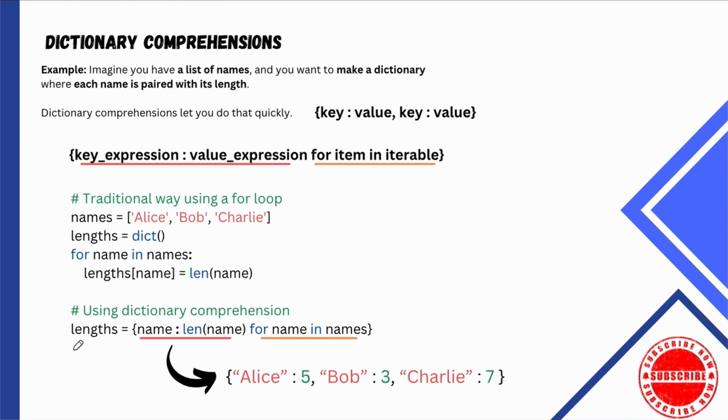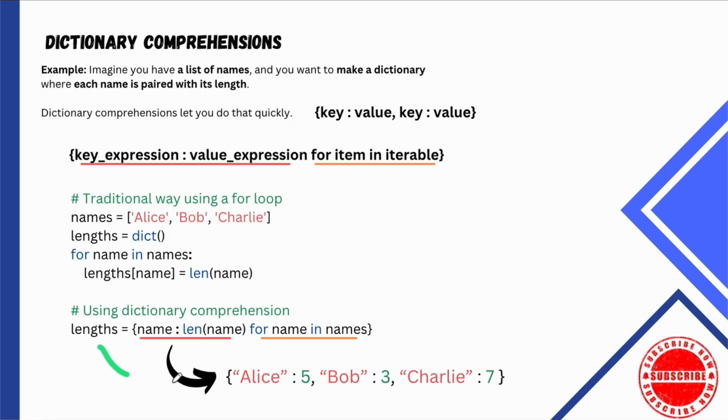To use a comprehension, I create a new dictionary, curly braces, just like we normally do. The first thing that goes in there is going to be my key-value pair. What's going to represent the key, and then what's going to be the value. Then I need an iterable. I need to go through something that I'm going to add to this new dictionary. So you can see that I'm going through our list of names. And every name that's in my list, every name is the key. And then the value is the length of that name.